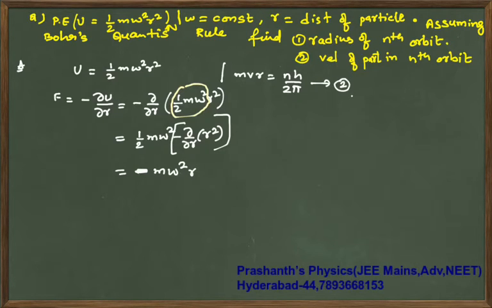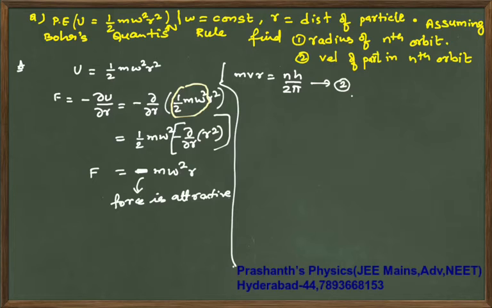Okay, so this is your force. Now in this equation, I did not write my k q1 q2 by r square is equal to mv square by r, but I will write, this negative sign indicates that the force is attractive.